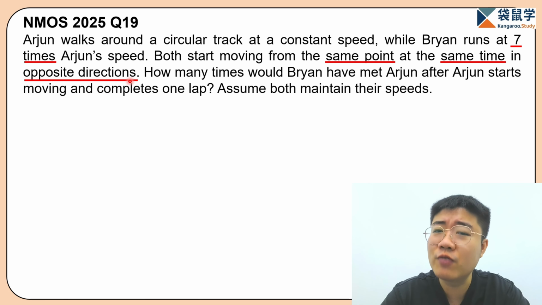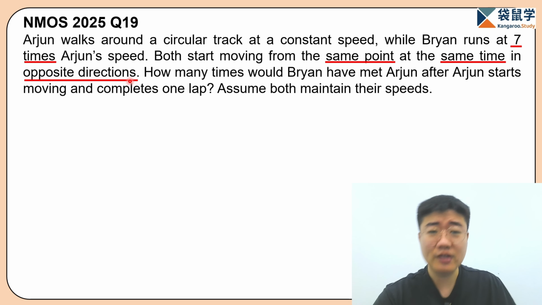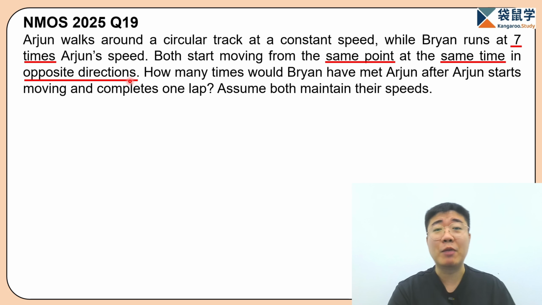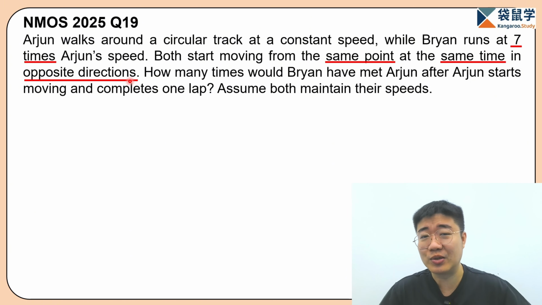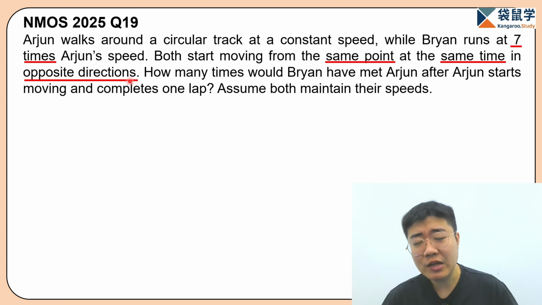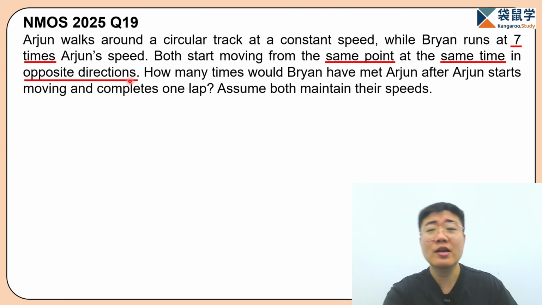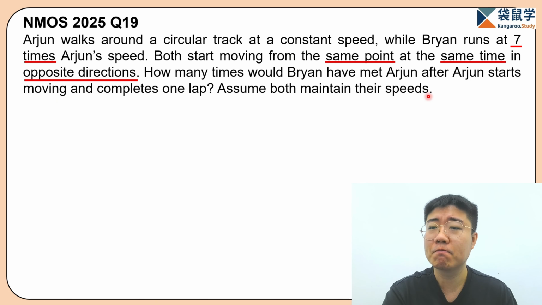So everyone, from here, what type of problem are we dealing with? Two persons start from the same point, same time, but they go in opposite directions. So you're going to realize that eventually these two persons are going to meet each other. So this is the meeting problem. So let's check what they are asking here. They are asking how many times will Brian have met Arjun after Arjun starts moving and completes 1 lap, assuming both maintain their speeds here.